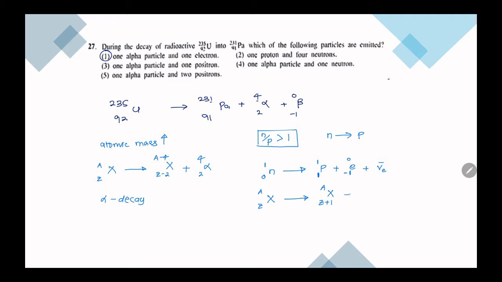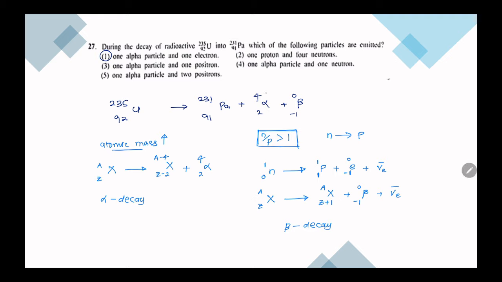There's no change in mass, and this will create a fast moving electron. We call it a fast moving electron, beta particle, and an electron neutrino. That is to conserve the linear momentum and energy. So we call this beta decay. Beta decay happens when the N over P ratio is more than 1. Alpha decay happens when we have higher atomic mass. At a time, only one of them will happen.